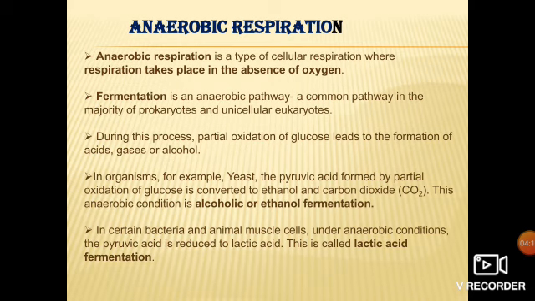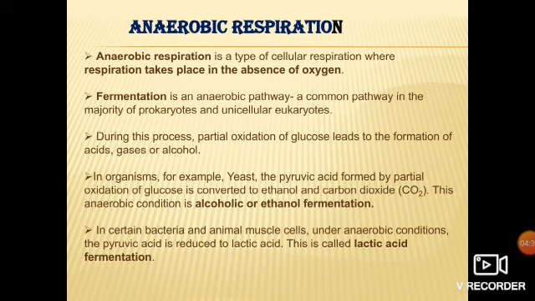So anaerobic respiration occurs at a greater speed, but produces less energy. Got it? Now this process of anaerobic respiration occurs in prokaryotes as well as in eukaryotes. Clear? So by this we can understand what anaerobic respiration is.